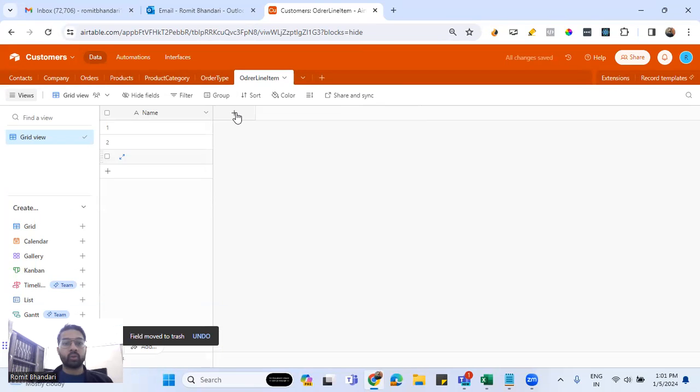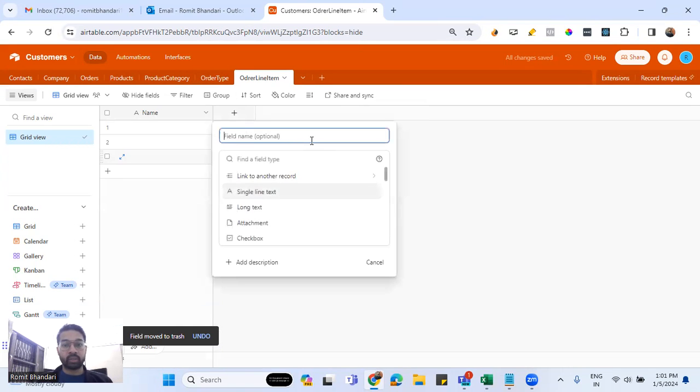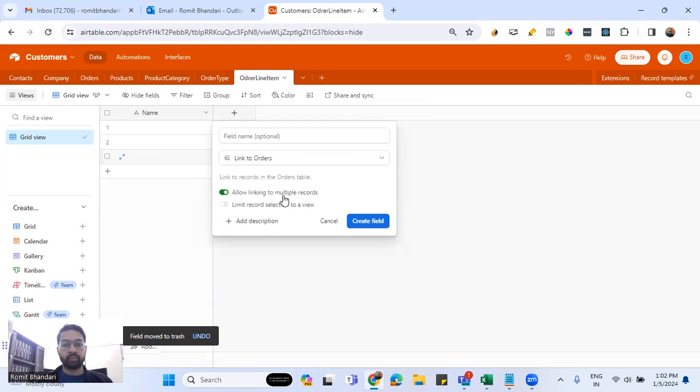Okay, so what we need to do is, obviously we have to link orders to this order line item table.